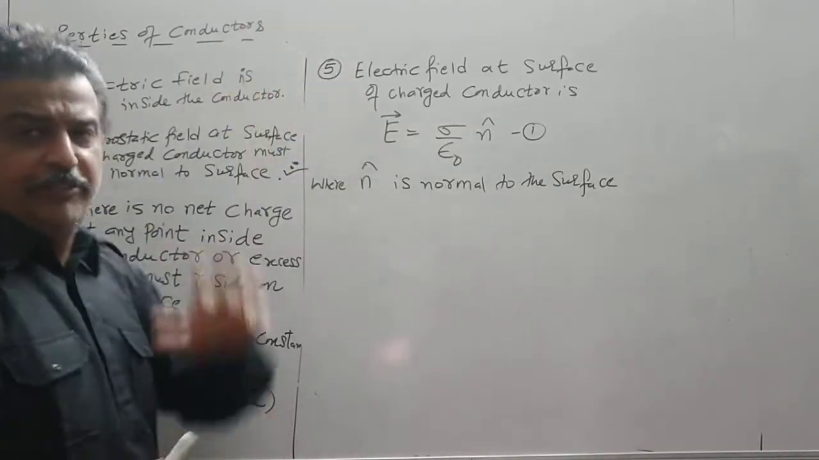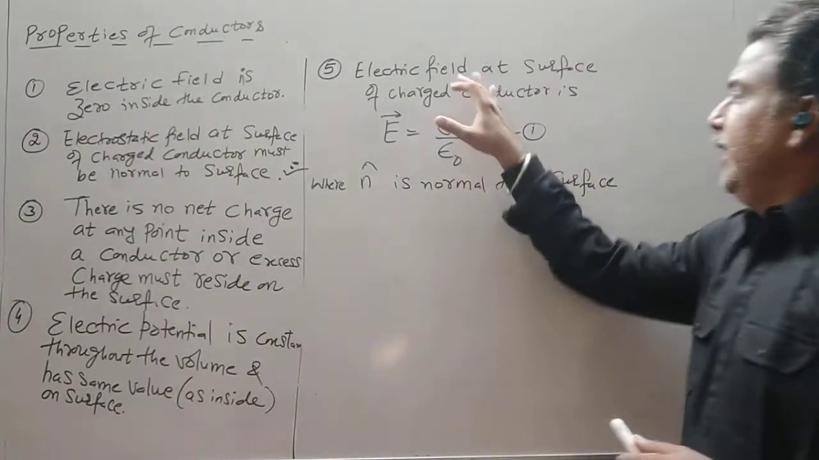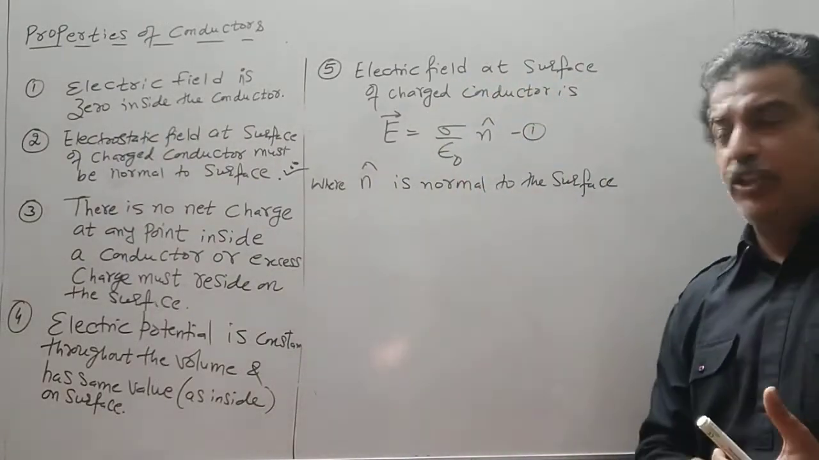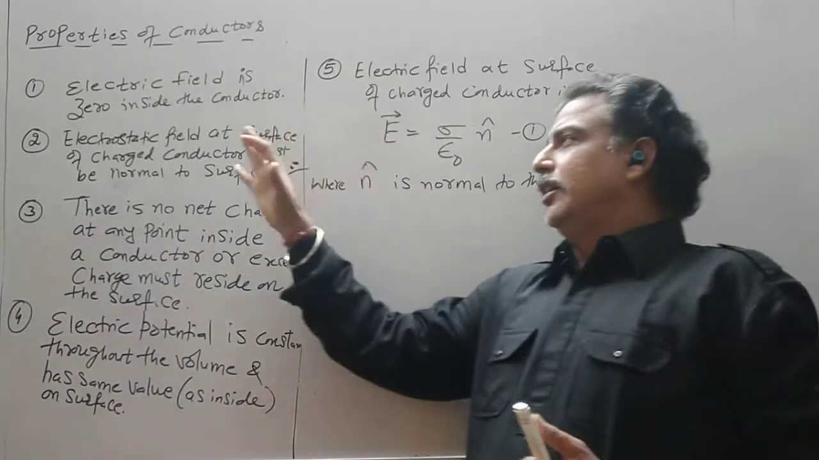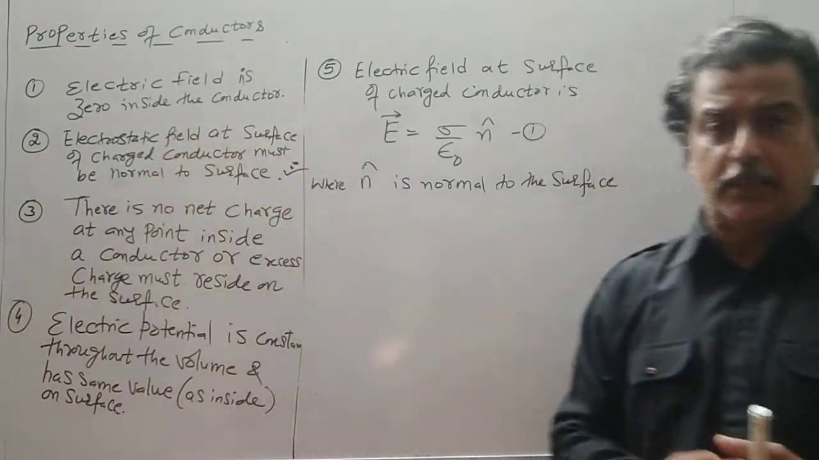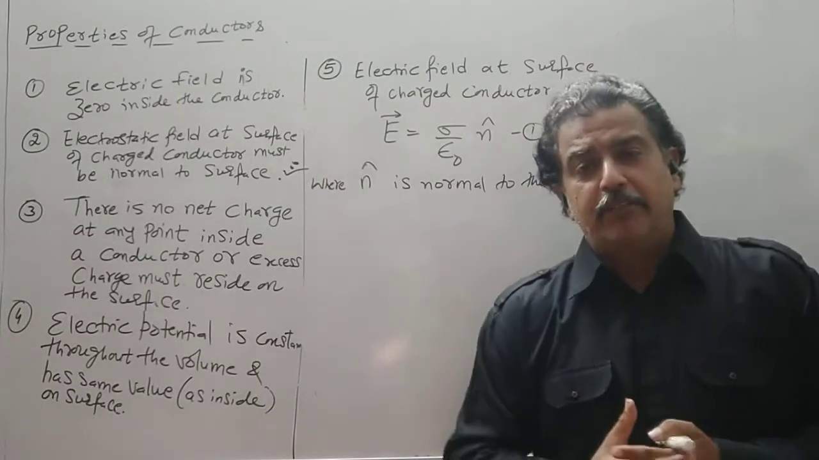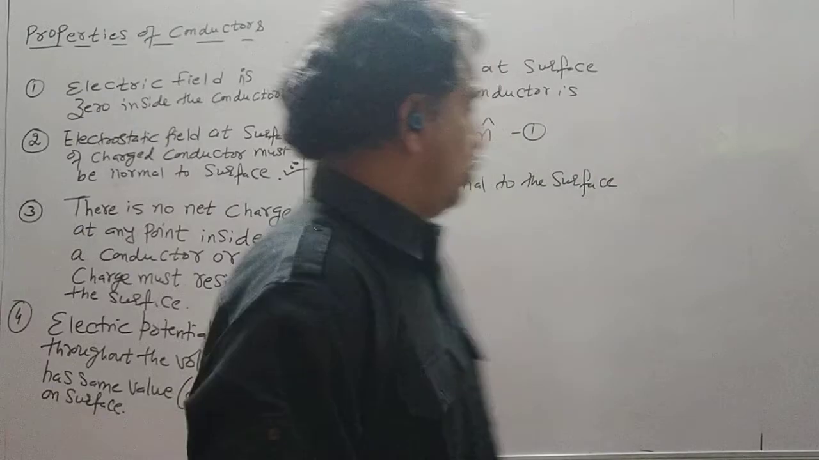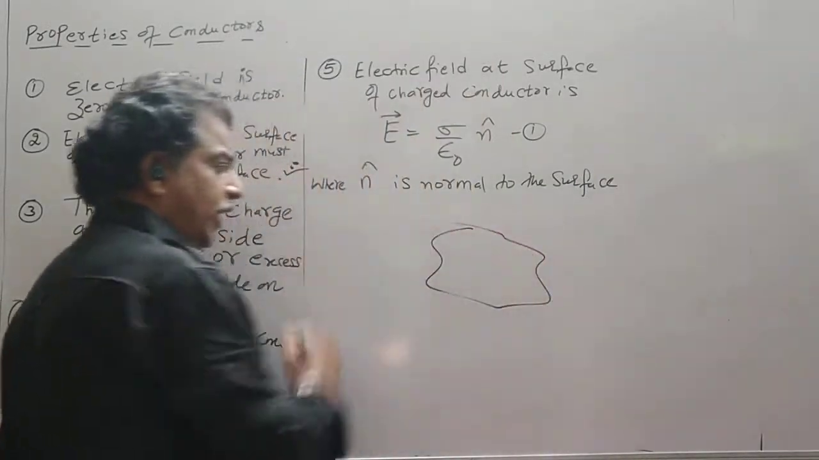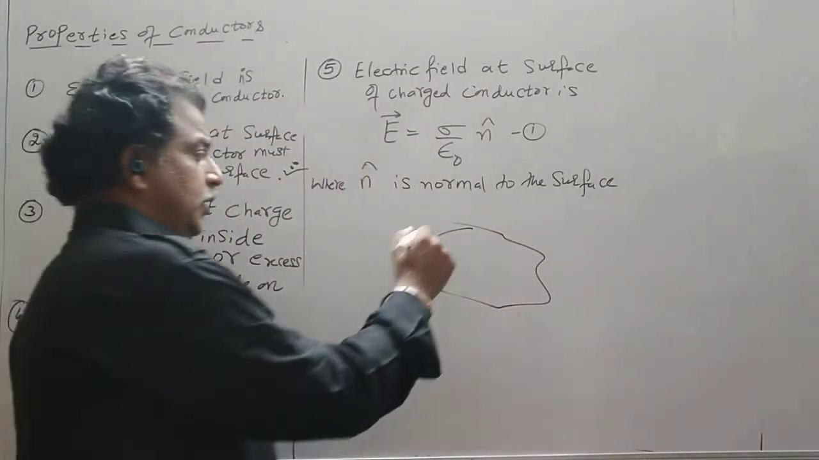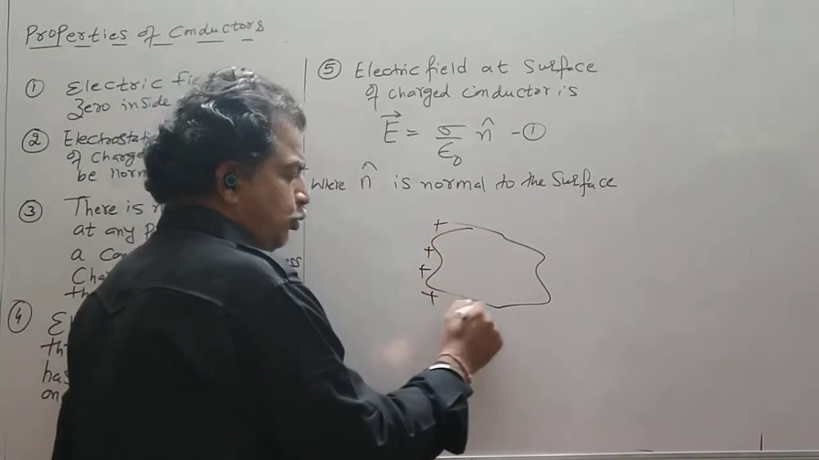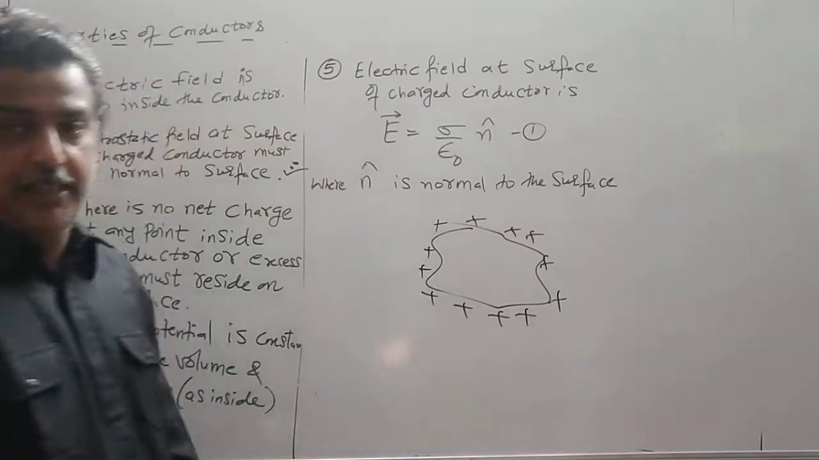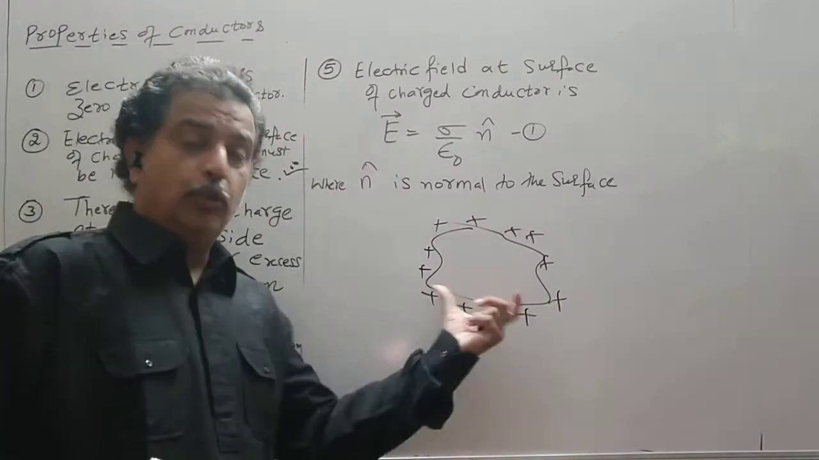Now the fifth property is the electric field at the surface of the charged conductor is sigma upon epsilon naught. Now we say that the electric field is normal to the surface. If there is an electric field normal to the surface, it should have some value. So let us consider a conductor which has positive charge on its surface. Charge always resides on the surface of a conductor. Now I have to find out its value.